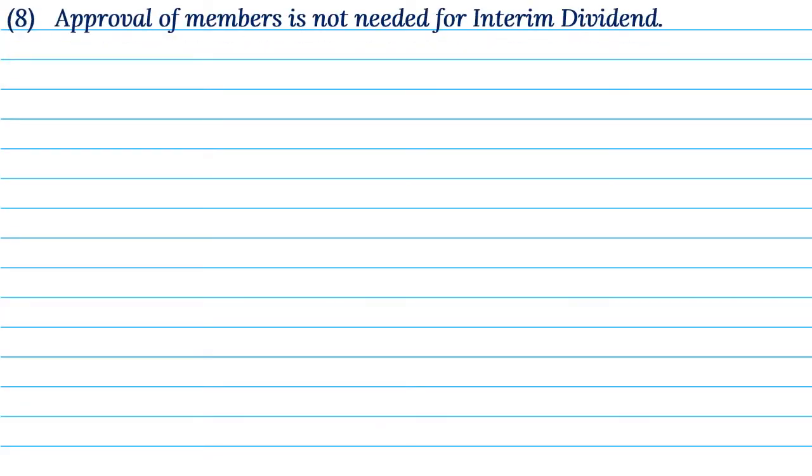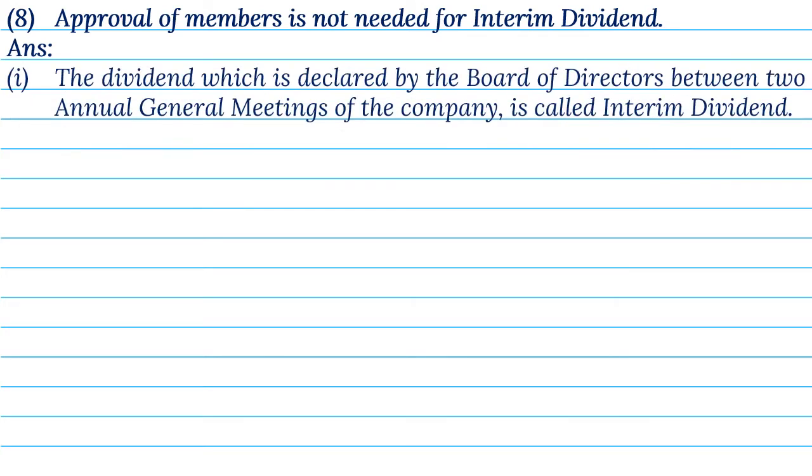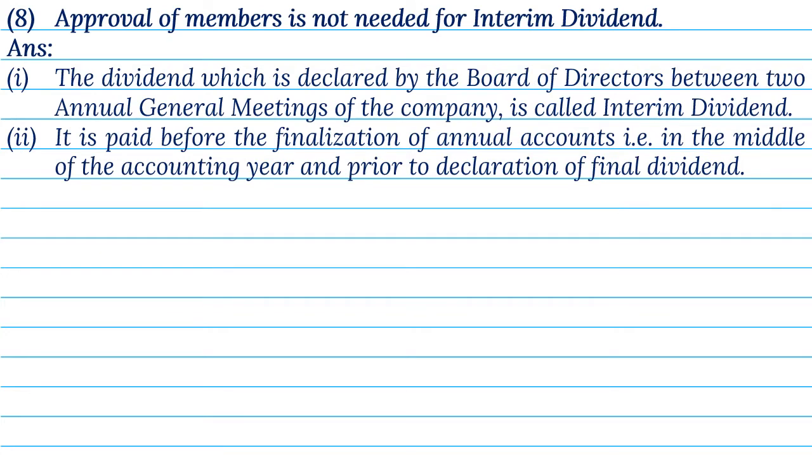8. Approval of members is not needed for interim dividend. Answer. 1. The dividend, which is declared by the Board of Directors between 2 annual general meetings of the company, is called interim dividend. 2. It is paid before the finalization of annual accounts, that is, in the middle of the accounting year, and prior to declaration of final dividend.